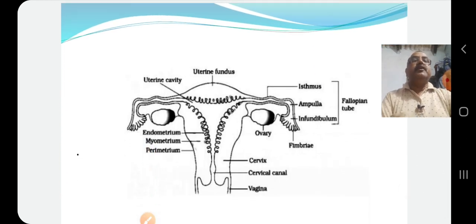Friends, the female reproductive system is an important system of the body of the female. It produces eggs. The egg is fertilized by the sperm. Fertilization takes place in the fallopian tube. Later the egg is released into the uterus, where implantation takes place and the baby grows, and finally the baby comes out by childbirth.